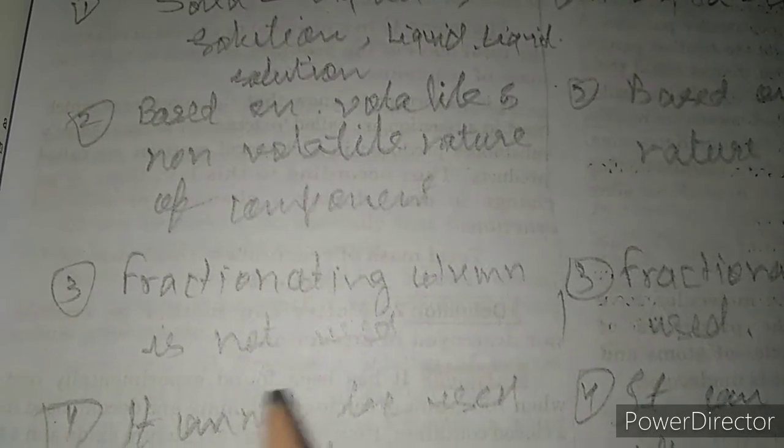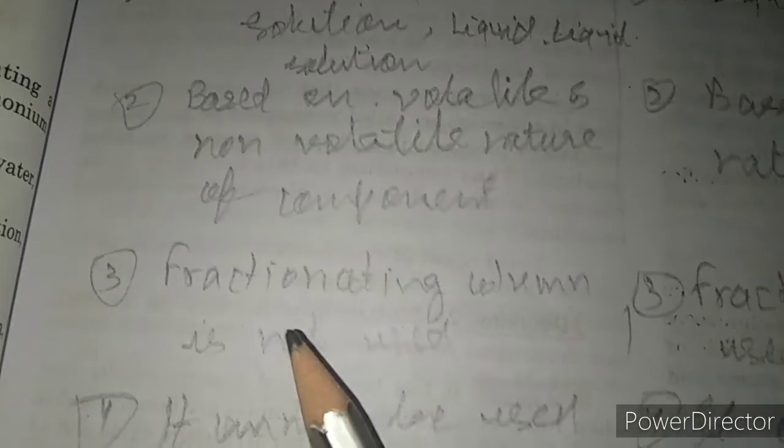Now third, in simple distillation, a fractionating column is not used, but in fractional distillation, a fractionating column is used. In simple distillation, a fractionating column is not used. In fractional distillation, a fractionating column is used.